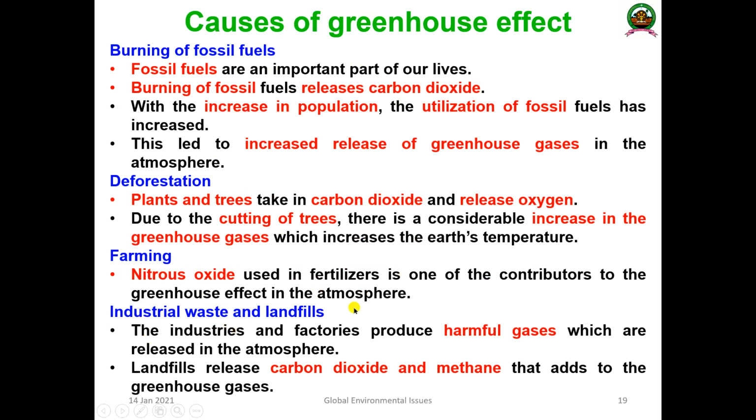Next one is industrial waste and landfill. The industries and factories produce harmful gases which are released into the atmosphere, and these gases are carbon dioxide, methane, nitrous oxide, etc., that will be trapped in the ecosystem, absorb a lot of heat and contribute to the greenhouse effect. The landfills release carbon dioxide and methane that add to the greenhouse effect. Especially composting, when you add it, contributes carbon dioxide by an anaerobic process by methanogens. We have already discussed, last class we saw the function of the anaerobic sludge digester. It contributes a lot of methane and carbon dioxide that leads to greenhouse gases.